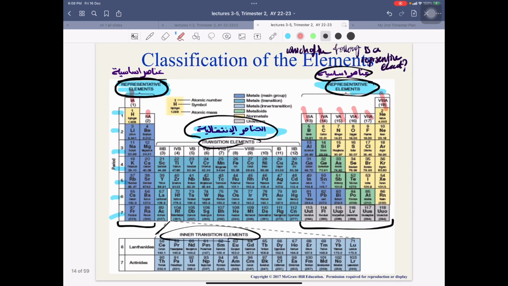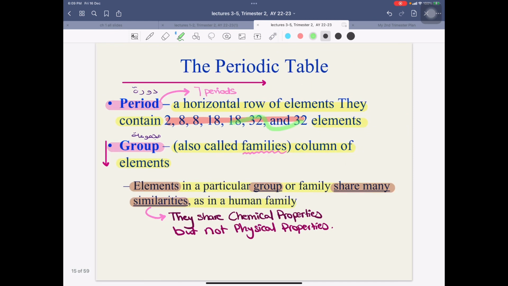For example, if I'm asked how many elements are found in period number 1, I know there are 2 elements, hydrogen and helium. How many elements in period number 2? 1 2 3 4 5 6 7 8. I know period number 2 has 8, so I can count them. So there's no need for memorizing. We just know that a period is a horizontal row of elements and we have 7 periods, and they go like this.